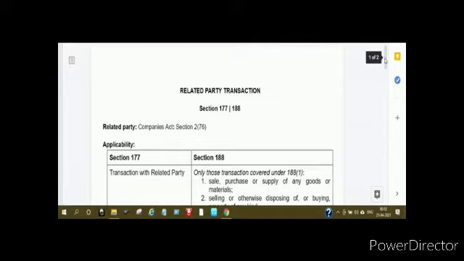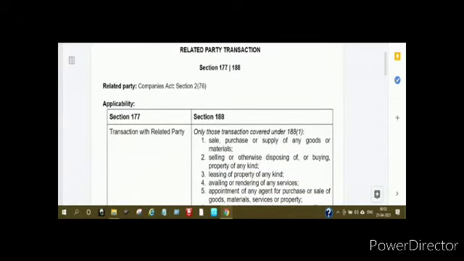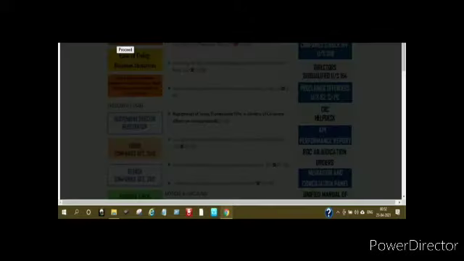As you can see in the table, this is transaction with related party. And you must understand, before going through the section or approval route, whether a party with whom you are dealing, or whether you are having any transaction with any party, that party is a related party or not. That definition is given under section 2 subsection 76 of the Companies Act. So let me go through the same clause where the related party is mentioned.